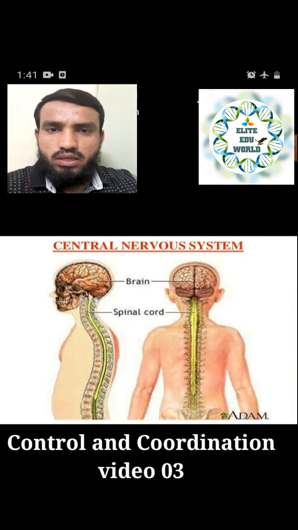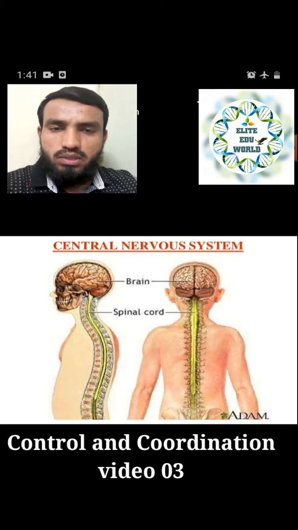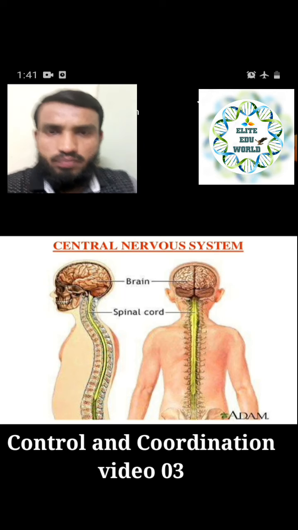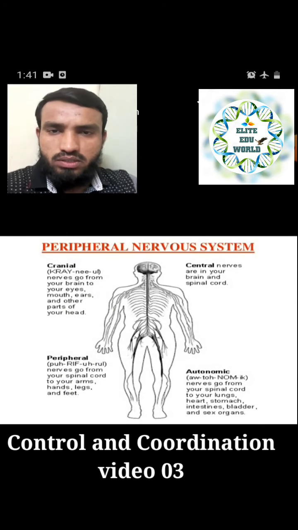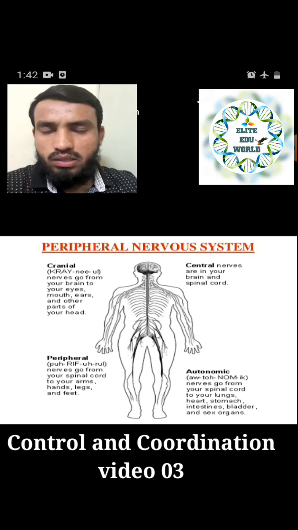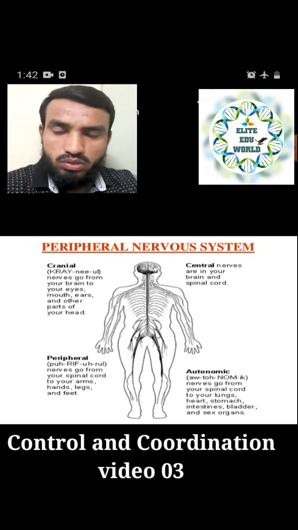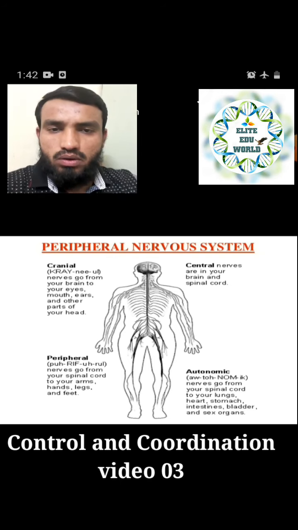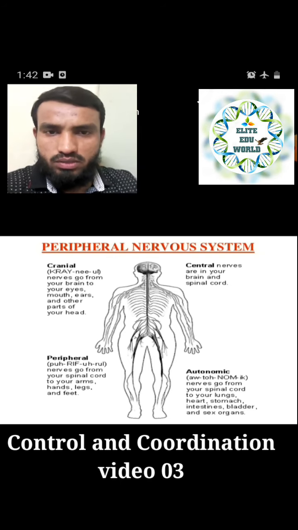So in the central nervous system, the organs are the brain and spinal cord; these two organs are present in the central nervous system. Then the peripheral nervous system, we have seen, is taking or bringing the message towards the brain or the spinal cord, or taking the message from the brain to all parts of the body, or bringing the message from all parts of the body towards the brain. That comes under the peripheral nervous system.